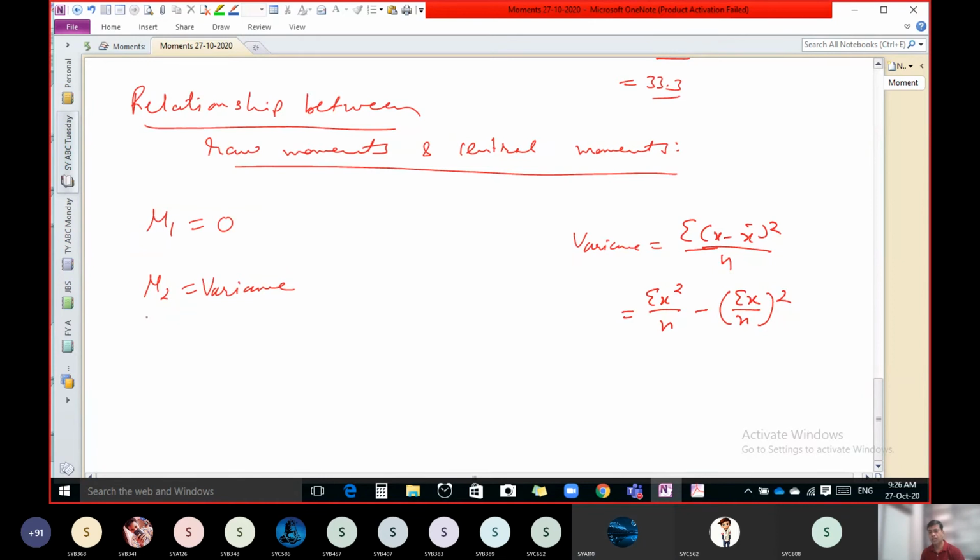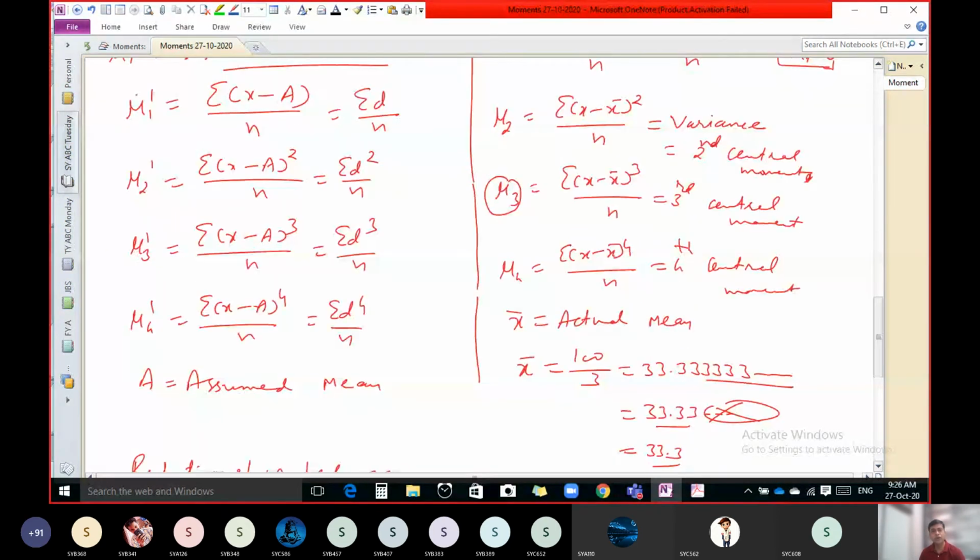Now let us assume a equal to 0. Assume mean is 0. Can you tell me what is the formula of mu1 dash if the assumed mean is 0? Sigma x upon n. Correct. And what is mu2 dash?